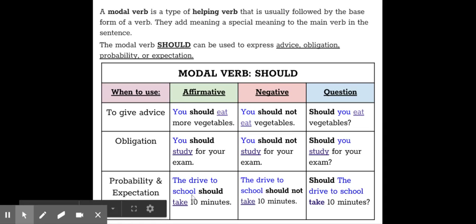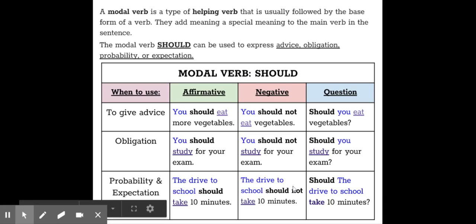So, the drive to school should take 10 minutes. Notice that your subject here is not a pronoun. It's not you, he, she, we, they. Rather, it answers the question what, right? What should take 10 minutes? Oh, the drive to school should take 10 minutes.